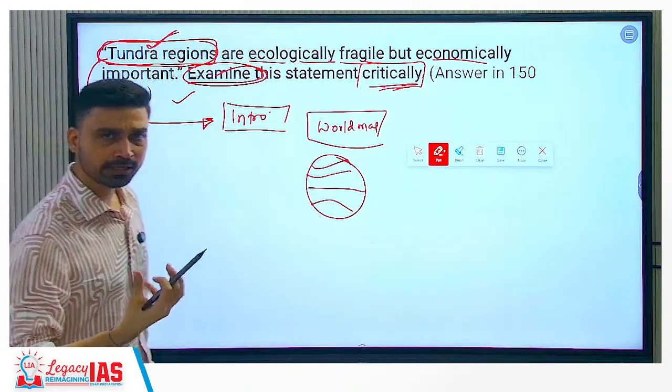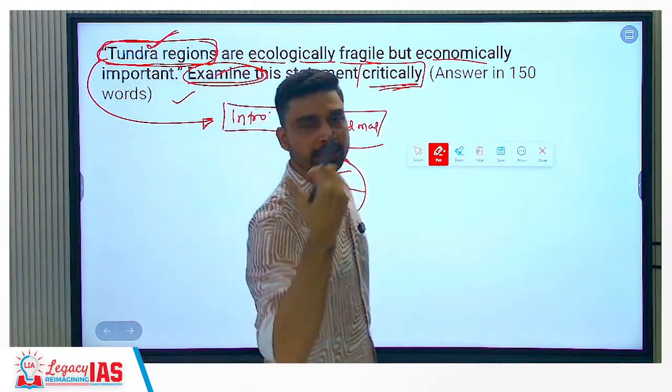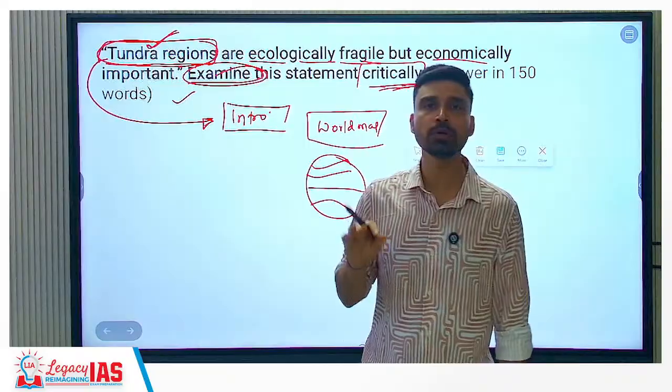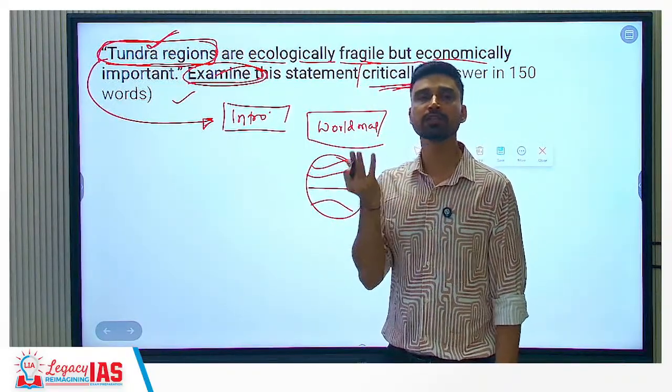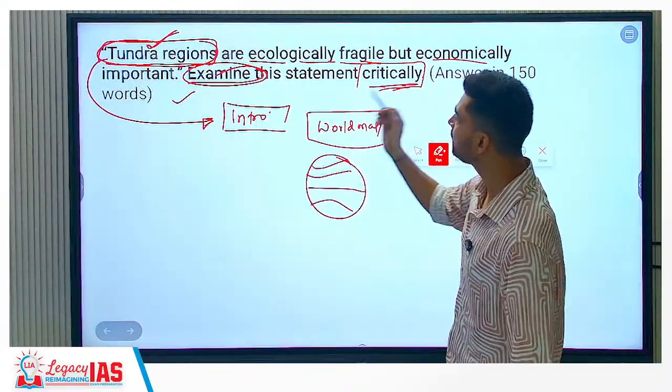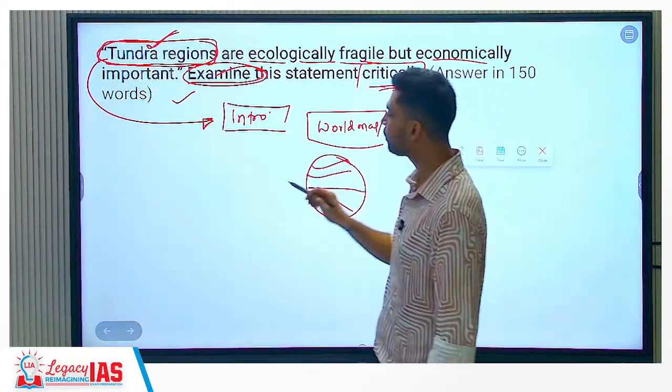So high latitude areas, the kind of areas that are largely beyond the Arctic Circle or beyond the Antarctic Circle as such, referring to vegetation as such, right? Permanently covered under snow. That is also how we can describe it. These are tundra regions. Now two things we have to write in the body part.